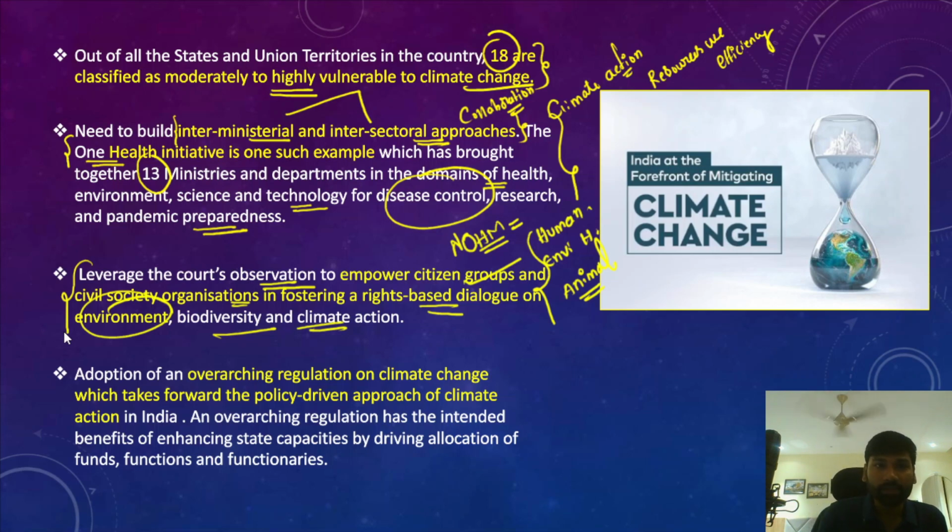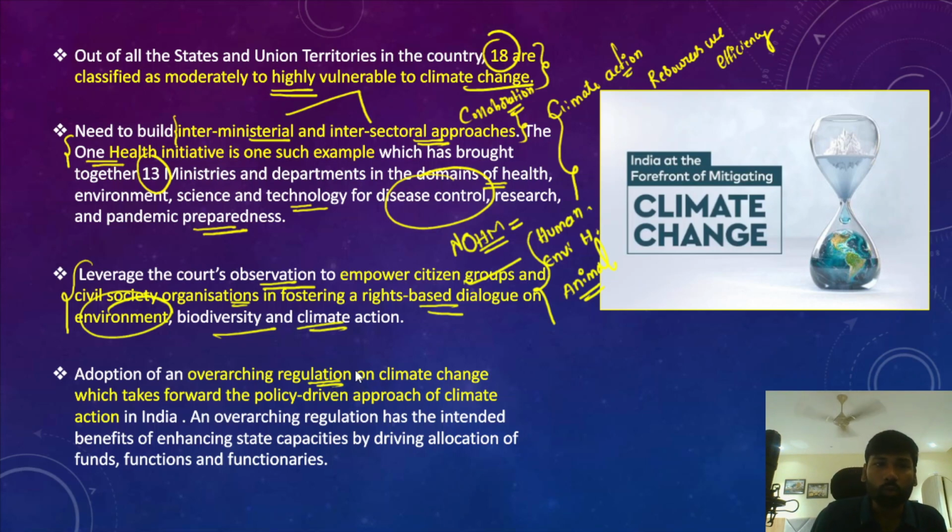And apart from that, we must adopt an overarching regulation on climate change, because the regulation within the sphere of climate change plays a very important role. So regulation prevents excessive exploitation of existing and scarce natural resources. The regulation ensures the sustainable use of those resources, and the regulation prevents contamination and pollution of existing precious resources.